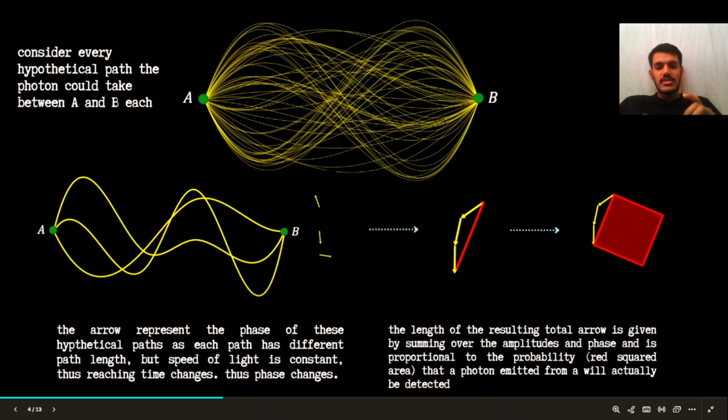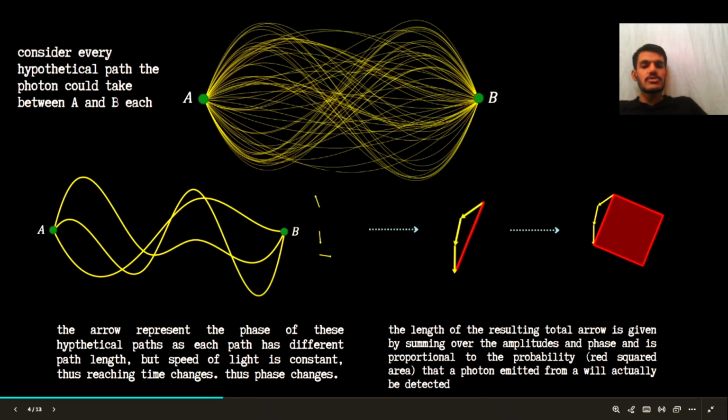Second important thing you can see from point A to point B is that each wave, or each particle, takes a different path. So the path length of each wave is different. Now as the speed of light is constant and the distance between A and B is constant, what actually changes is the time taken for each path. This time taken from point A to point B is analogous to the phase of the wave. If the path lengths of two waves are different, the waves will have different phases.